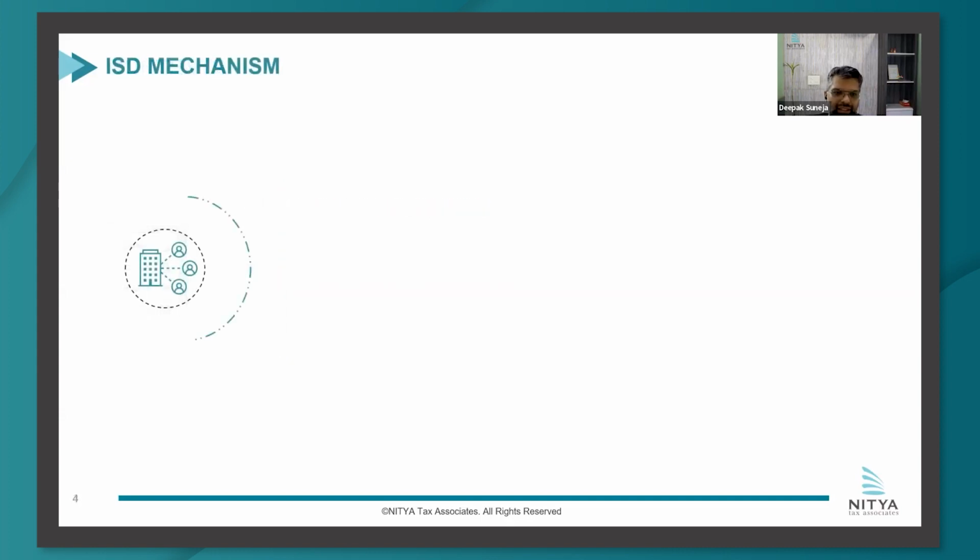Starting with the legislative changes, firstly, we'll be discussing the ISD mechanism and cross-charge. There's one legislative change in this and one circular which has been issued yesterday on this issue. So we'll be discussing the issue in entirety, of what the council had to say on both these issues.